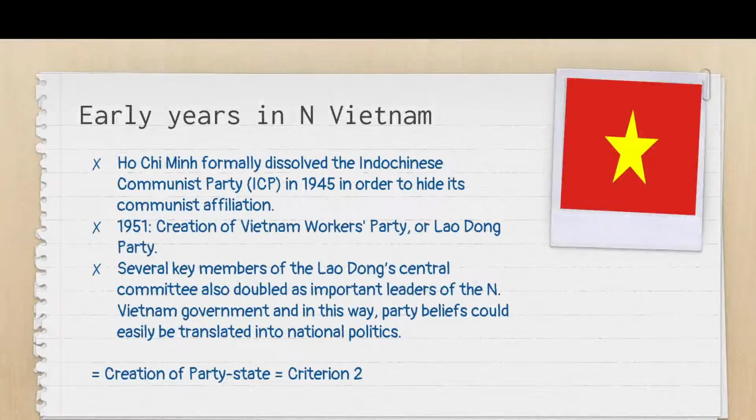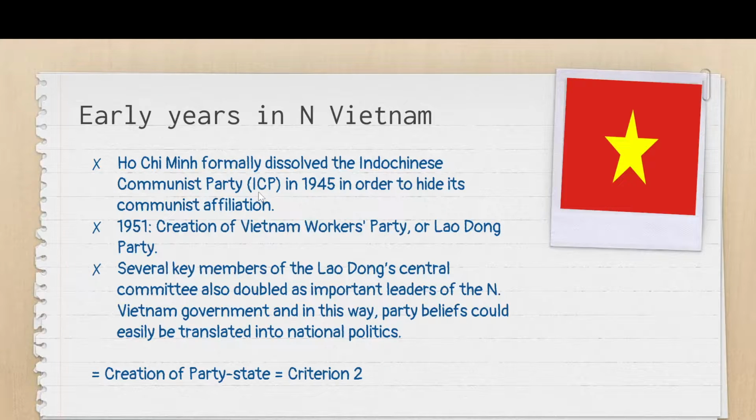So in the early years, the only thing that is relevant for our purpose would be the fact that there was a change in political party. The ruling party that ruled North Vietnam changed from the Indochinese Communist Party to, later on in 1951, the Lao Dong Party, or the Vietnam Workers Party. It's literally called the Lao Dong Party. I wasn't the one to invent the pinyin for this.